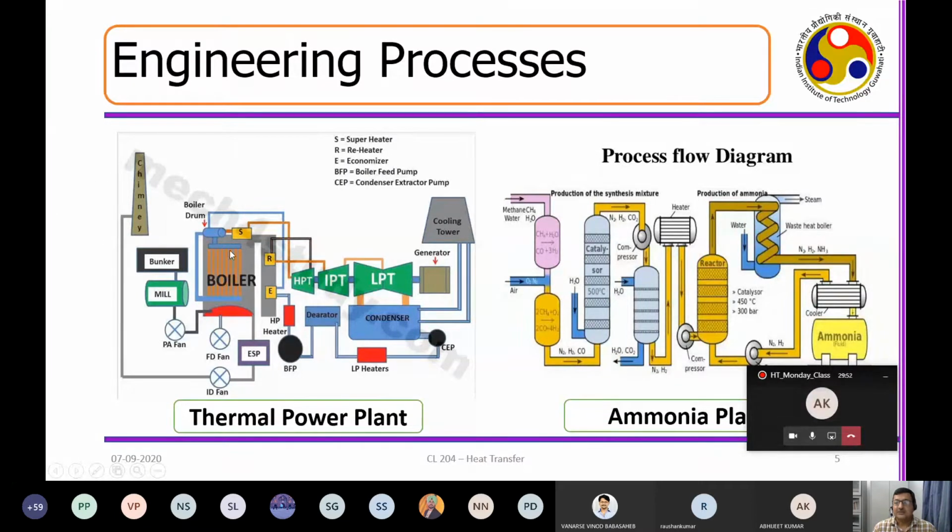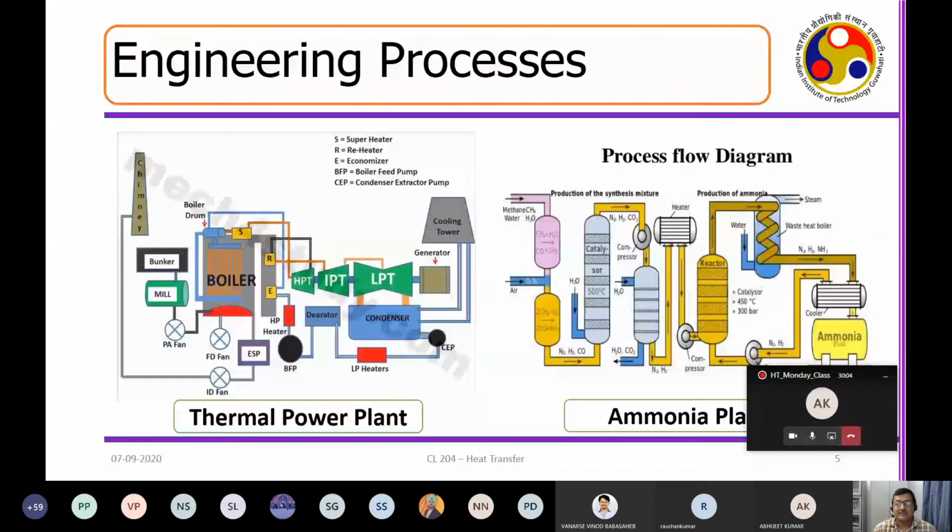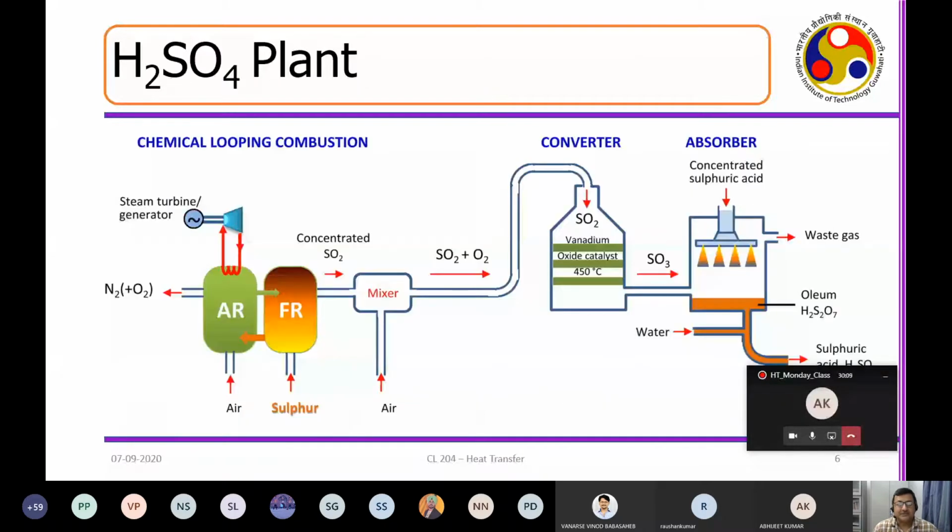Okay, so there are lots of different types of heat exchanger devices that we discussed in the last class, in the thermal power plant, ammonia plant, sulfuric acid plant. Especially we discussed thermal power plant and ammonia plant. These are the building blocks of engineering. Whereas for the sulfuric acid plant, we discussed this is more of a kind of advancement. More sulfuric acid means you have more advancement.